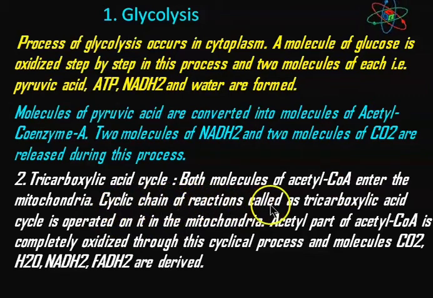Cyclic chain reactions called TCA cycle operate in the mitochondria. Acetyl part of acetyl coenzyme A is completely oxidized through this cyclical process, and molecules of CO2, H2O, NADH2 and FADH2 are formed.